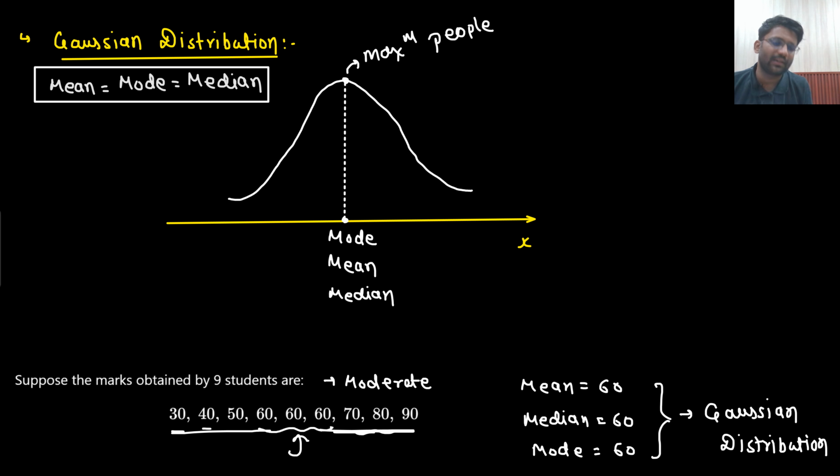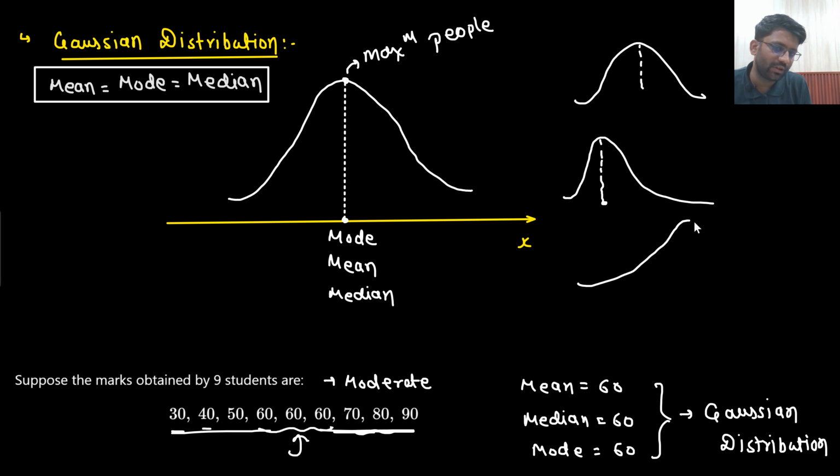Now there are three kinds of distribution. This was the Gaussian, where everything was happening right in the middle. Now there could be one distribution which would look somewhat like this, where things are not happening right in the middle. And there could be one distribution which would look somewhat like this, where again things are not happening right in the middle. Here this kind of scenario is there, here this kind of scenario is there. So it is skewed towards the positive side.